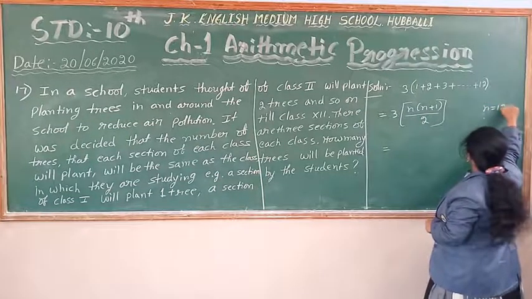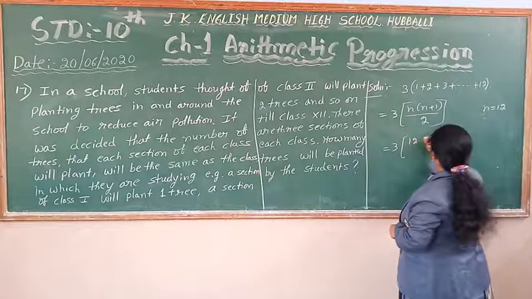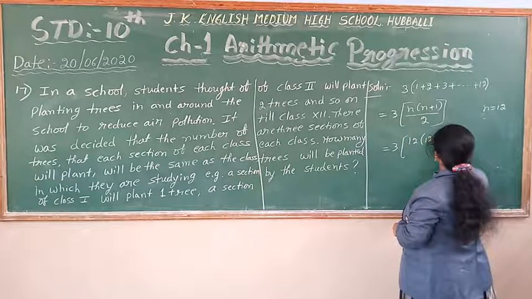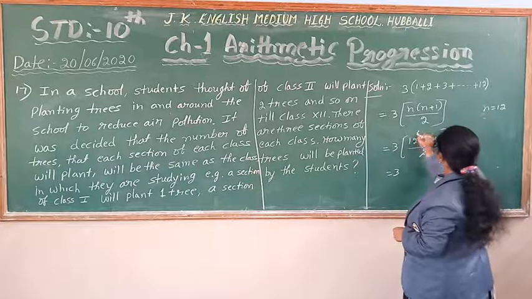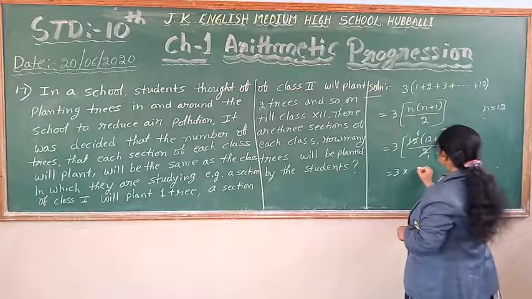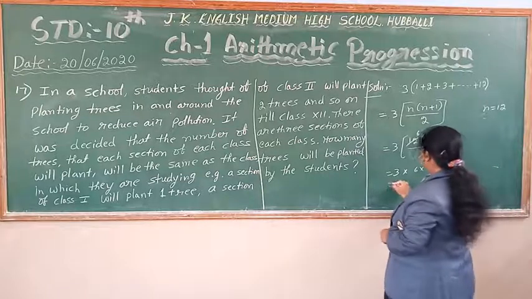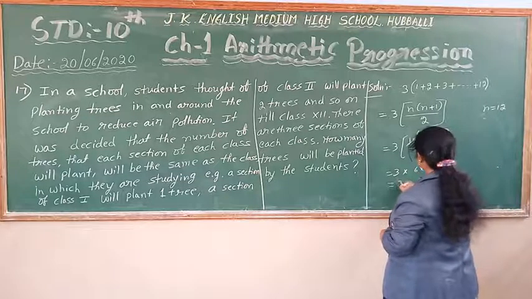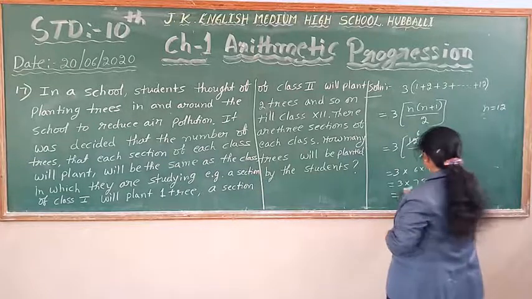The n value here is 12. So I can use the formula 12 into 12 plus 1 divided by 2. Then 2 sixes are 12, so it is 6 into 13. So you multiply and check now. 3 into 78.